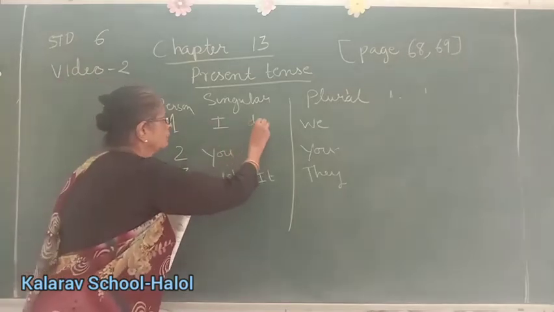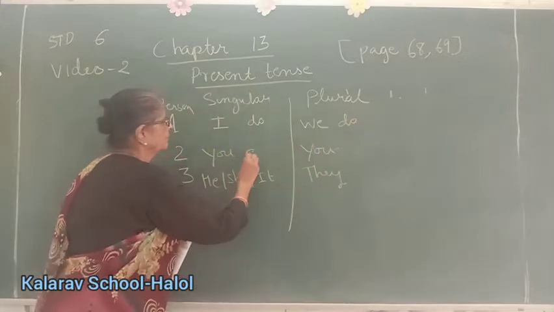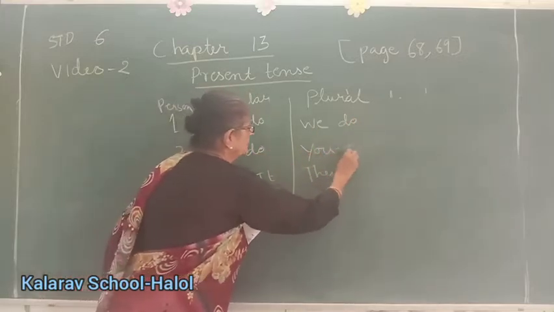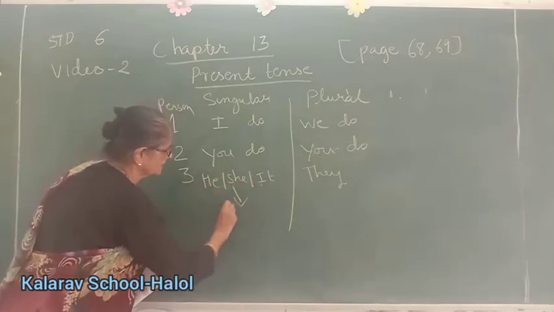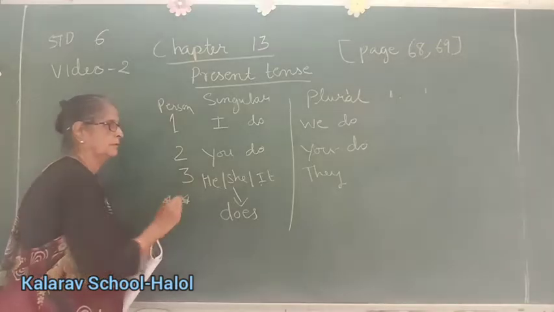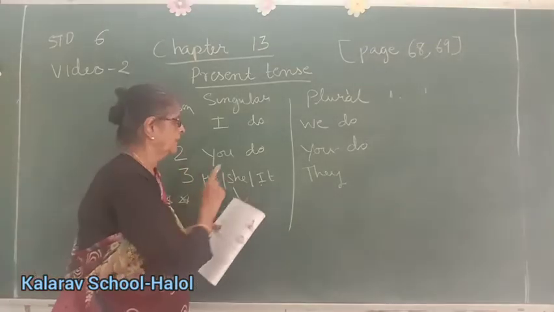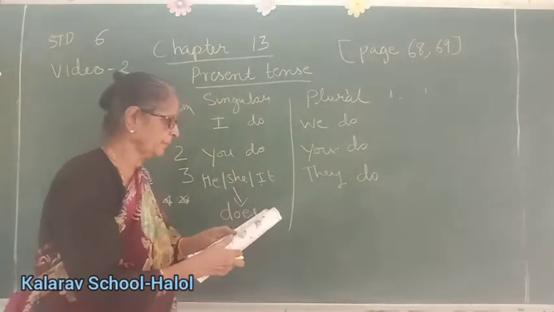With I we have to use do. We do. You do. And he, she, it does. D-O-E-S. Very important. He, she, it does. And they do. Clear everybody?